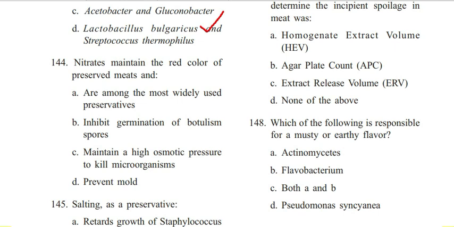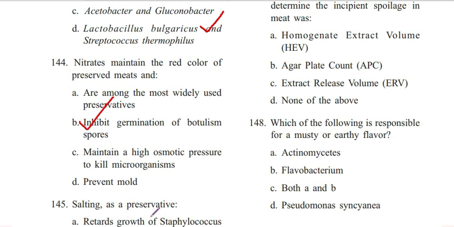Next question, 144. Nitrates maintain the red color of preserved meats and are among the most widely used preservatives. Inhibit germination of botulism spores. Maintain a high osmotic pressure to kill microorganisms. Prevent mold. Answer is B. Inhibit germination of botulism spores.